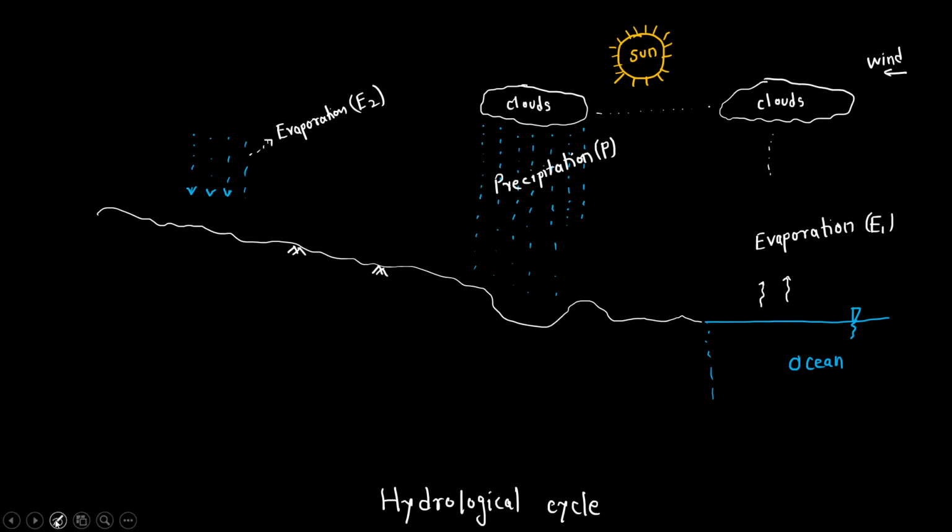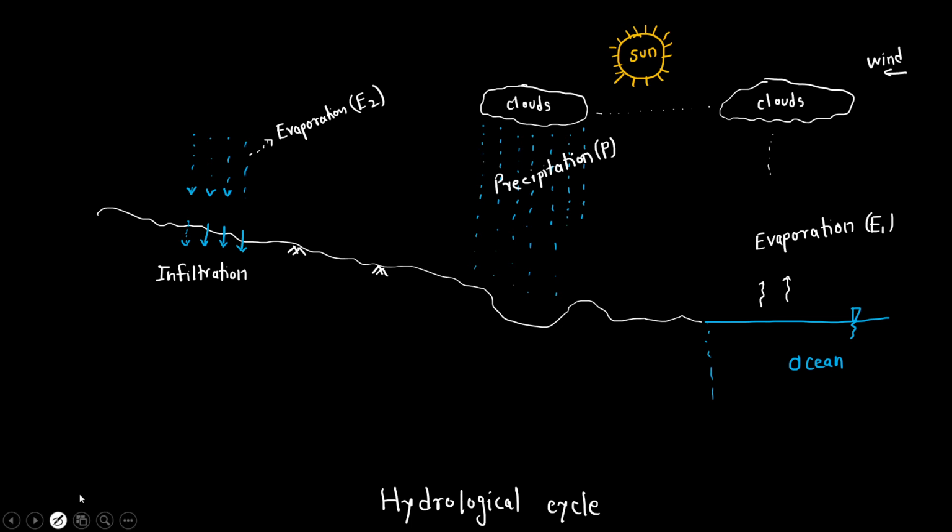Now once the water falls on the earth surface, the next phenomenon starts: the water starts getting inside the earth surface. This phenomenon is called infiltration. Now the water has entered into the earth surface.